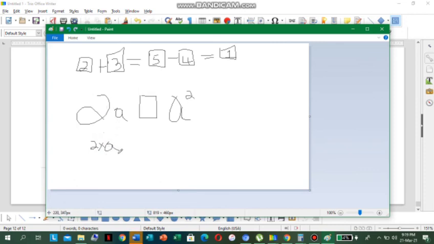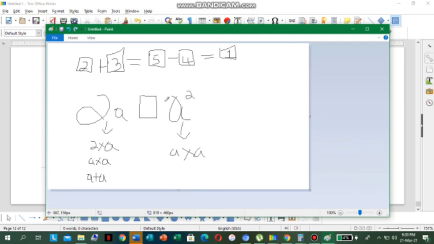And this one means a times a. So let us see if it's actually the same thing, equal to, greater than, or less than.